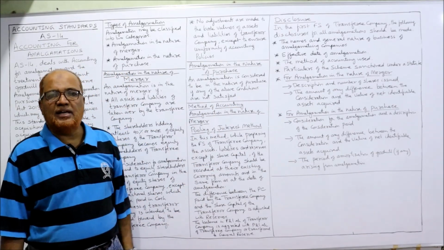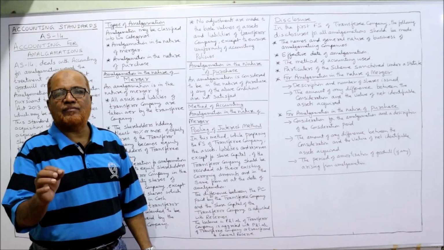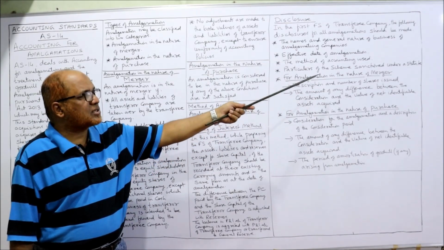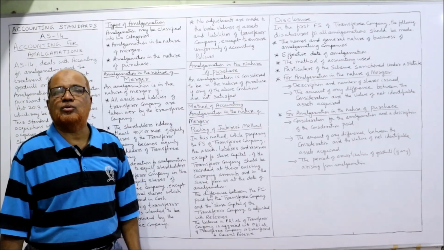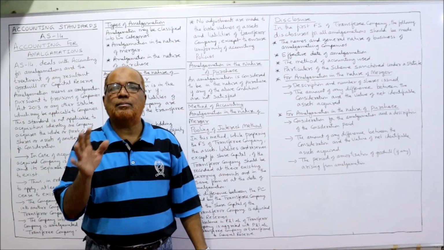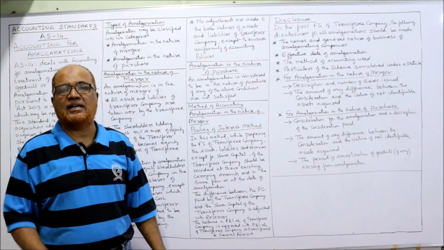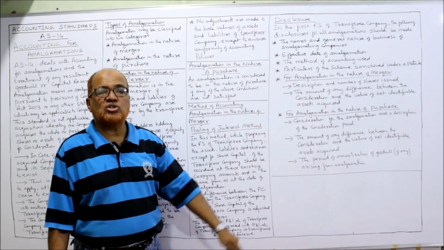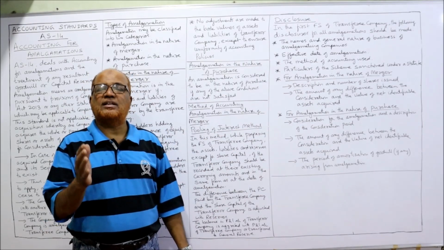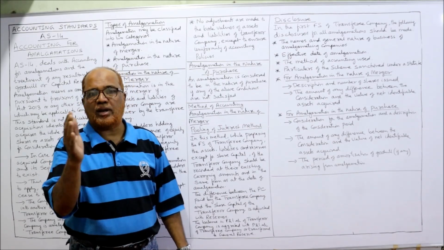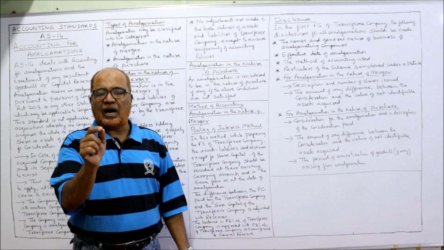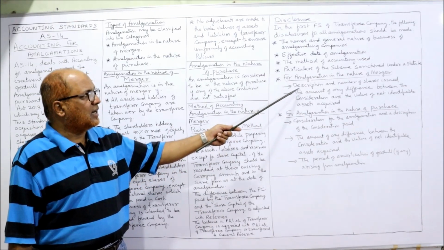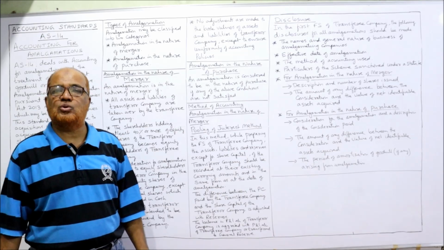Secondly, the effective date of amalgamation. What is the effective date of amalgamation? Then the method of accounting used and particulars of the scheme sanctioned under a statute. If a particular scheme of amalgamation is given as per the statute, that should be disclosed. And for amalgamation, we have to see whether the amalgamation is in the nature of merger or in the nature of purchase. If the amalgamation is in the nature of merger, the disclosure requirement is description and number of shares issued.